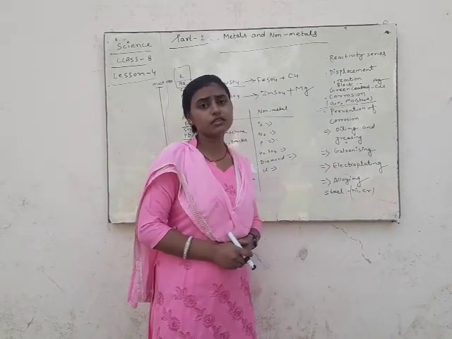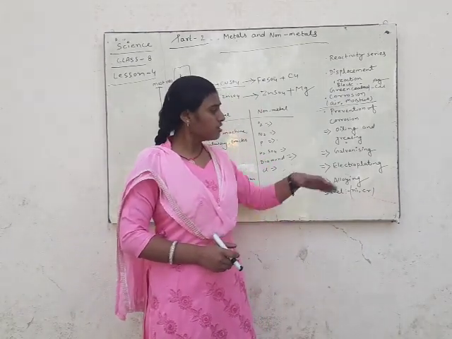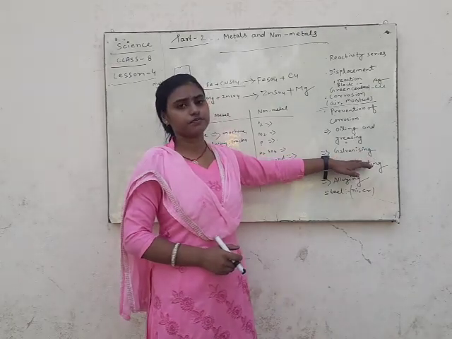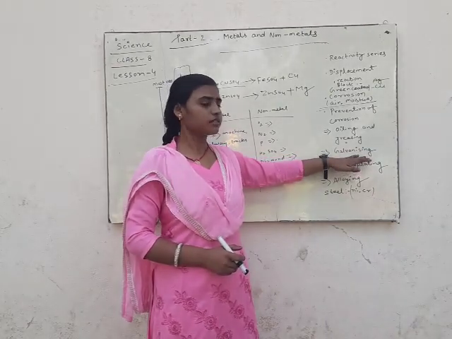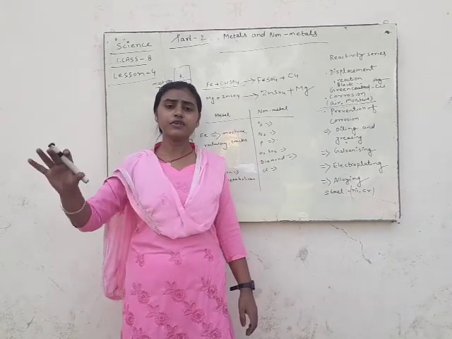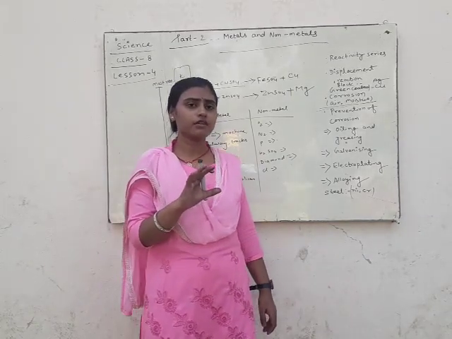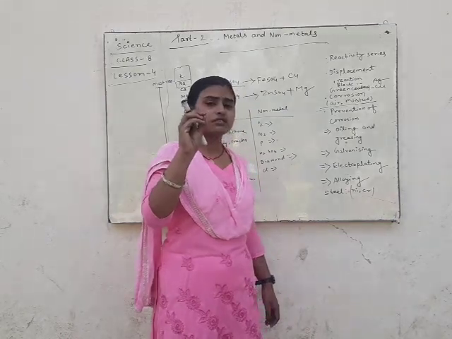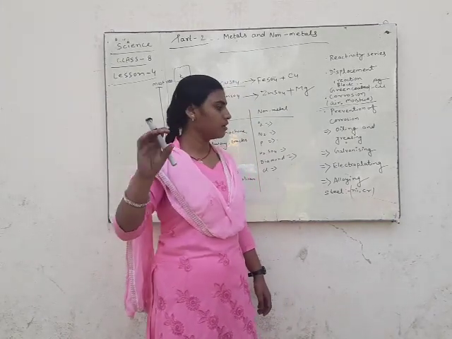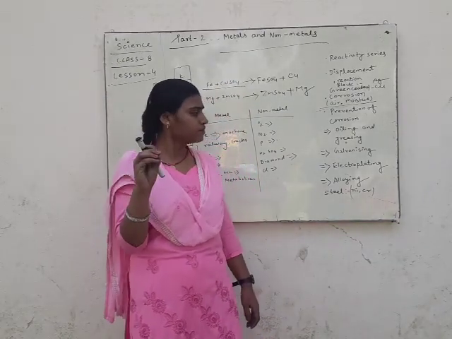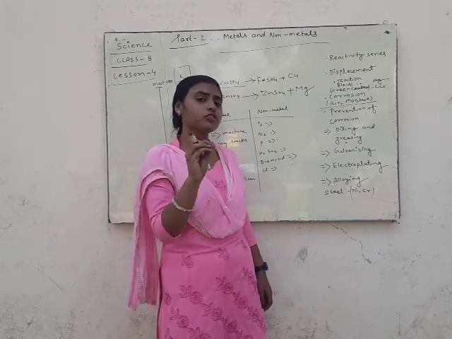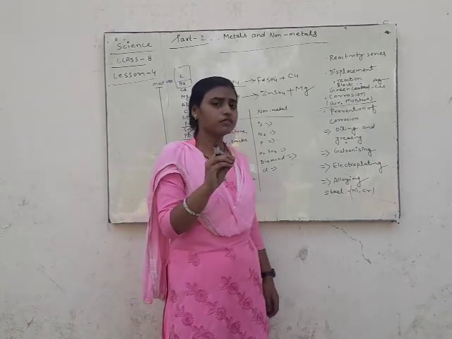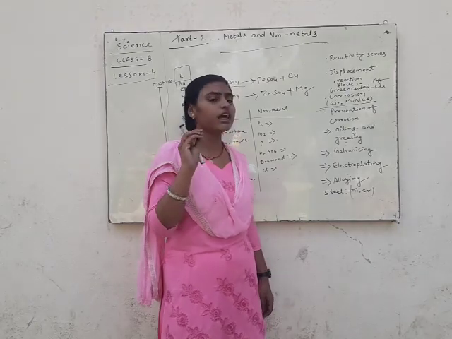Galvanizing is that process in which a zinc layer is covered on the outer surface of the metal, known as galvanizing.